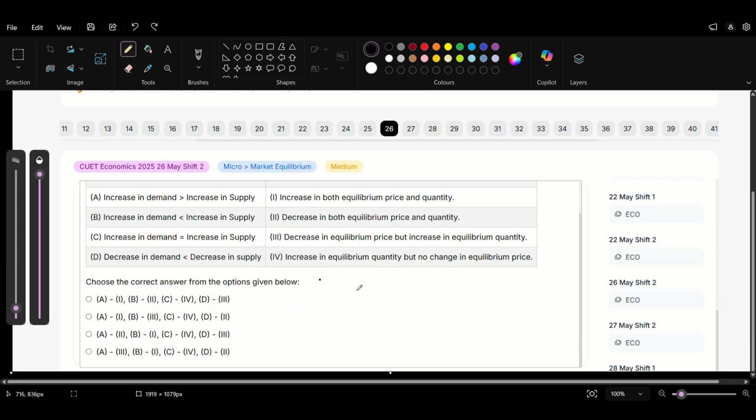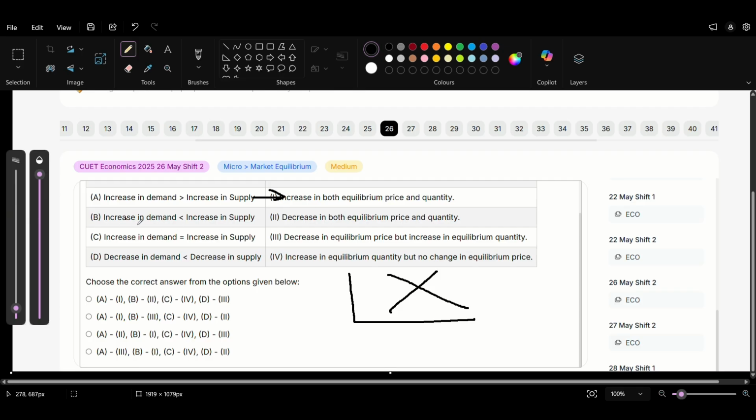As you can see, this is a basic match-the-following, and this question specifically can be easily solved by using something called a demand-supply functions cross-section model, but I'm not going to use that because I think that's lame. So, the first point says increase in demand is more than increase in supply. This basically means more people want a good than the market is willing to supply. That will simply lead to a rise in the equilibrium price, and of course a rise in quantity as well. So I think it should be this.